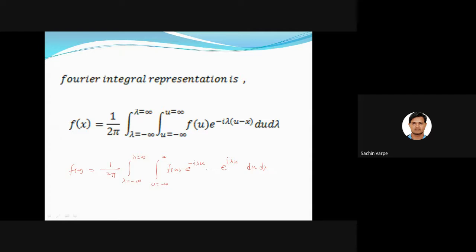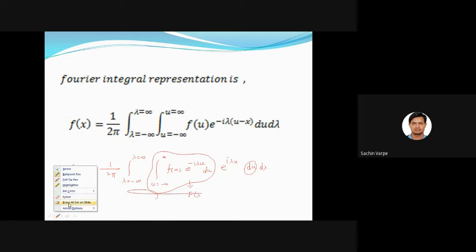Then this inner integral, if we denote it separately, is a function of u, right? This inner integral, where u is variable and lambda is constant, when we solve this integration, that will be a function of lambda, right?